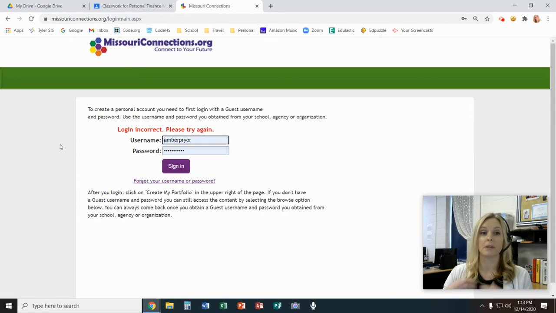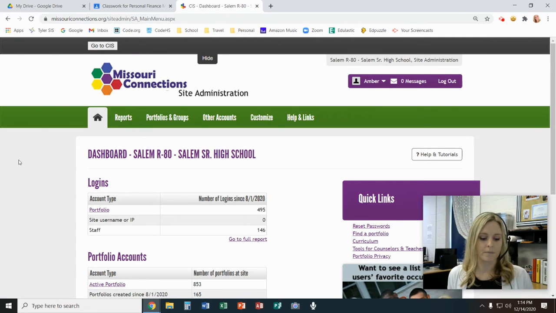Once you get in there, I'll show you what mine usually does. I click login, but then it asks me to log in again. It says my login is incorrect. It does this every single time. So if it happens to you, it's not just you. You'll just need to go ahead and enter your information again and say sign in, and then it should work.